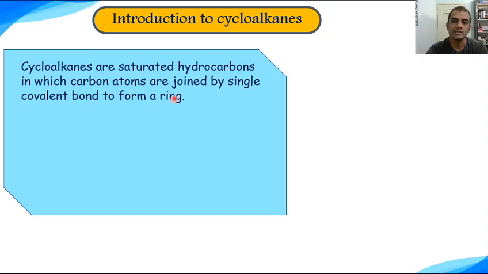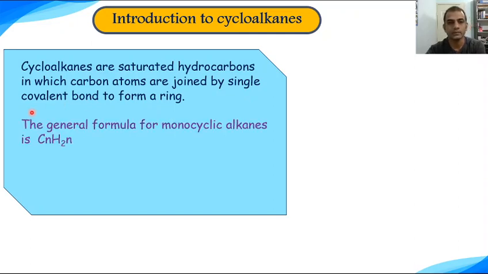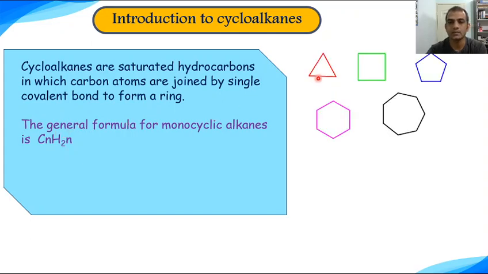So cycloalkanes are saturated hydrocarbons in which carbon atoms are joined by single covalent bonds to form a ring. The general formula of monocyclic alkanes is CnH2n, just like alkenes. And these are certain examples of cycloalkanes which we saw in the earlier slide as well.